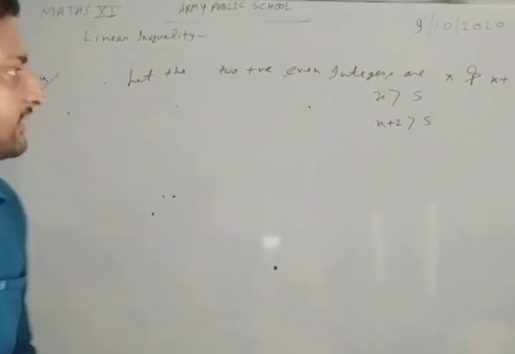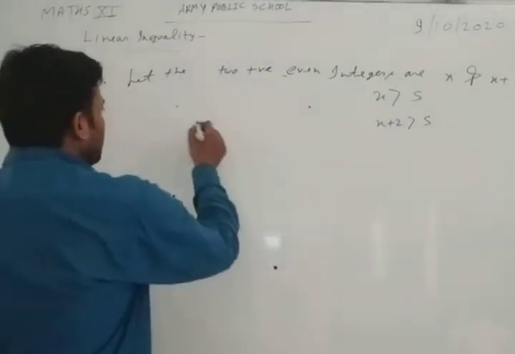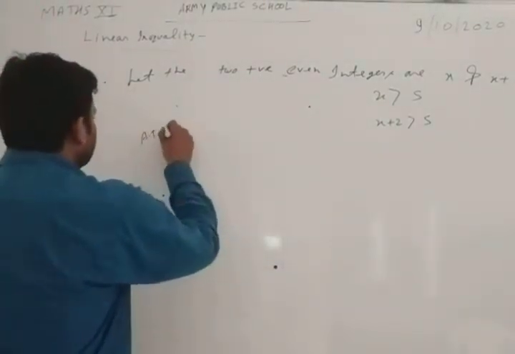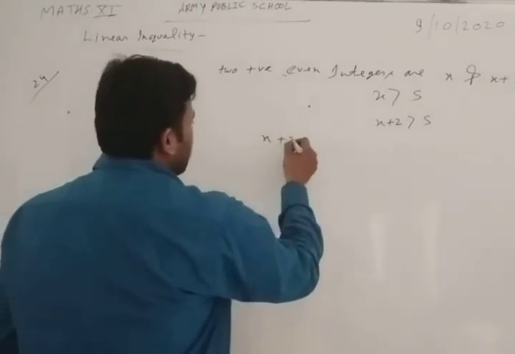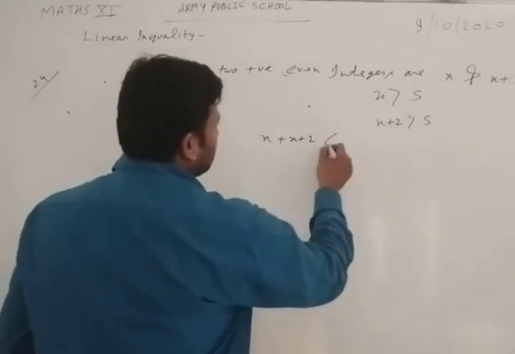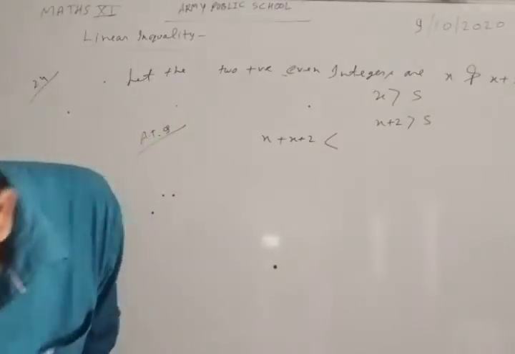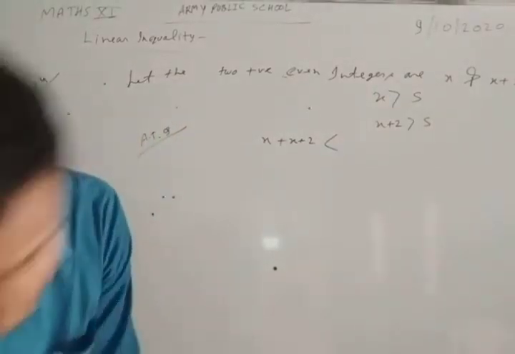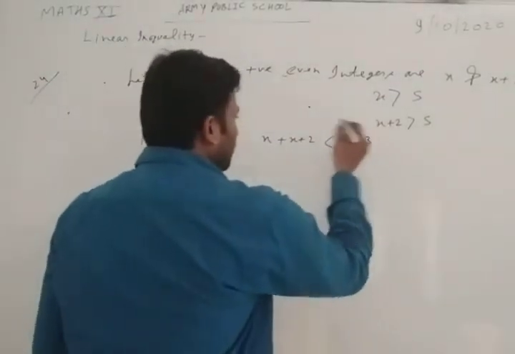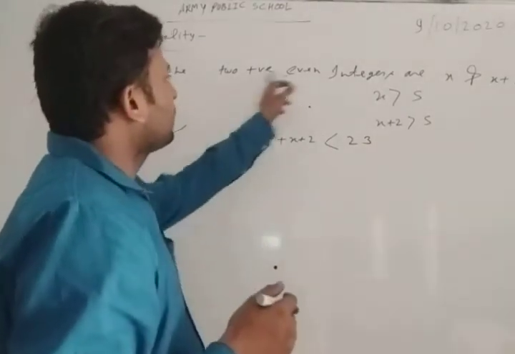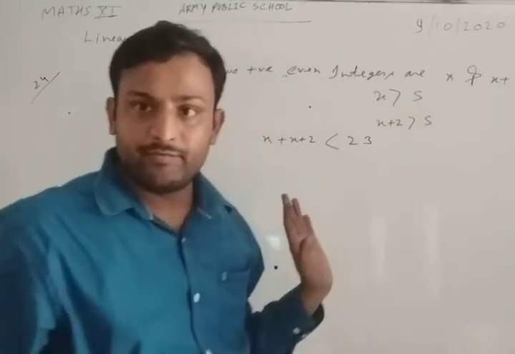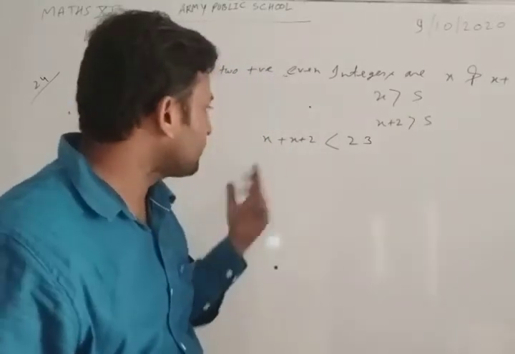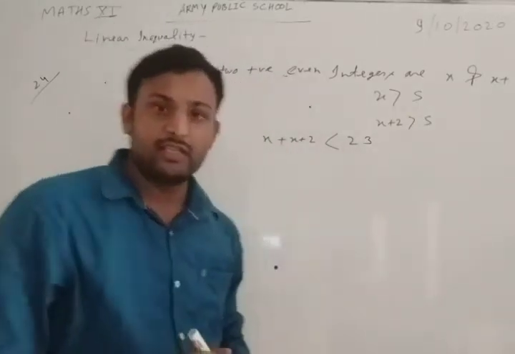According to the question, their sum x plus x plus 2 is less than 23.